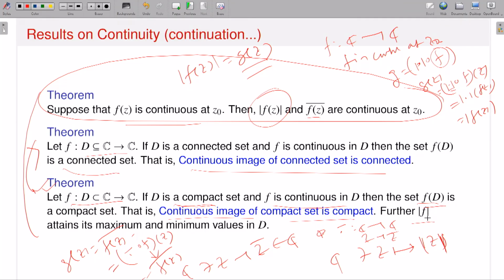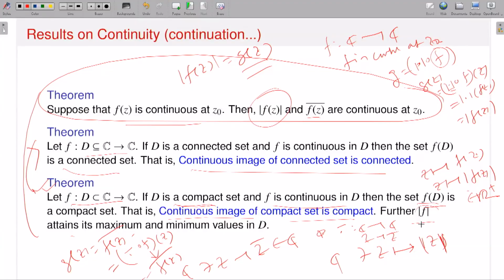So that's what I'm saying, continuous image of a compact set is compact. Moreover, modulus of f attains maximum and minimum values. Why? Again the same thing. If f is a complex valued function, z goes to f of z, then z goes to modulus of f of z is also a continuous function, but this time it belongs to R, or R plus. So these are positive real valued continuous functions.